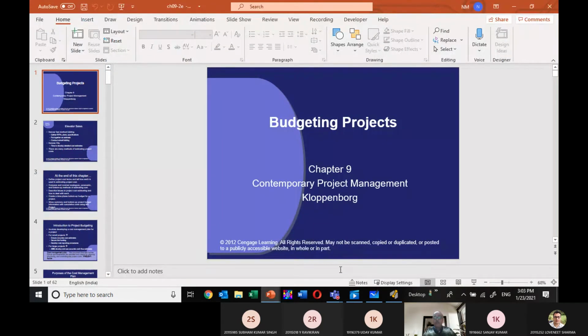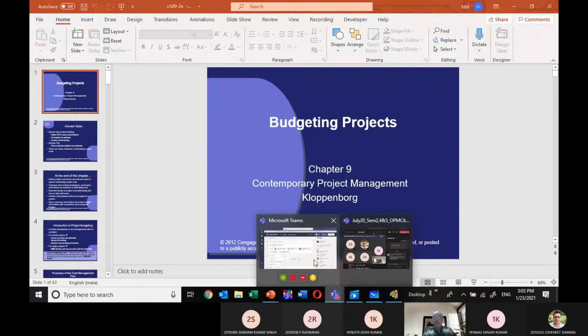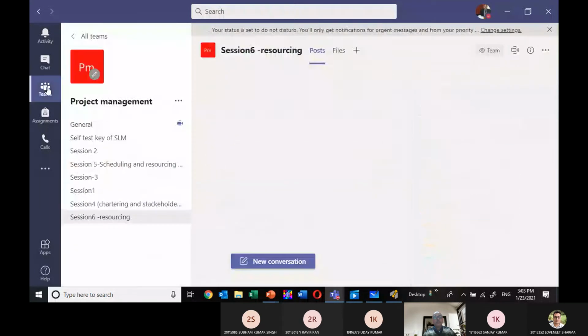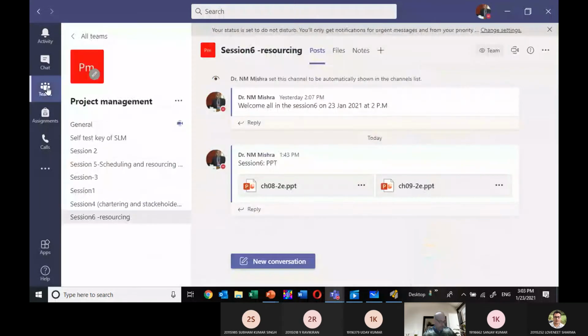Multiple choice question. Can you see, all of you? Multiple choice question. It is there on page number 167. What I have done, you can see here, all of you.